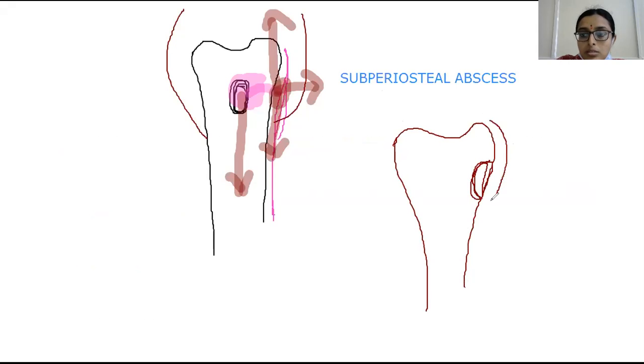Here we have the periosteum which got stripped. As a result, a part of the bone may get necrotic here. This necrotic piece of bone is called sequestrum.